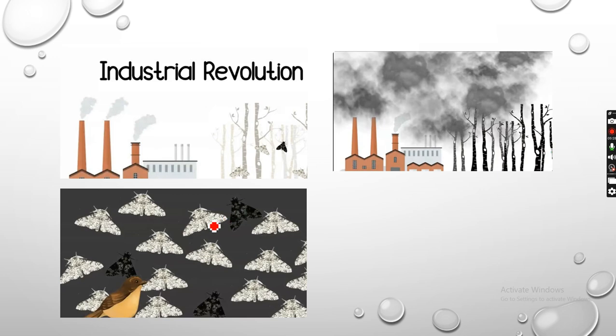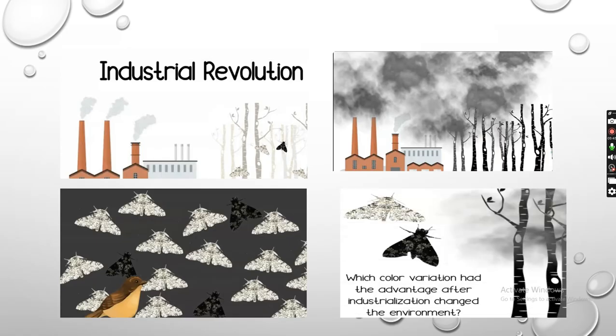Earlier white was camouflaging, now the black color got the advantage over the white ones, because the white colored moths were easily spotted. उसके वजह से क्या हुआ, the predators were able to hunt the white colored moths more than the black colored moths. So now what will be the result? Black color moth का population ज़्यादा हो जाएगा and white color moth का population कम होगा, because now they are easily spotted by the predators.